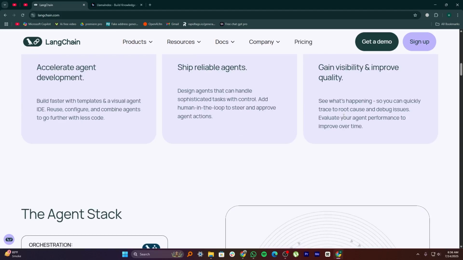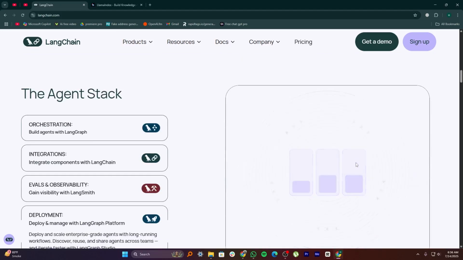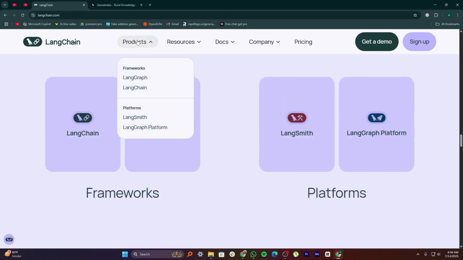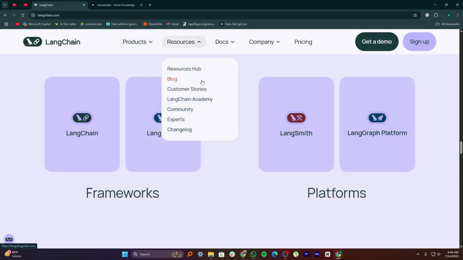LANGCHAIN is a powerful tool that helps developers build apps using large language models like ChatGPT. It makes it easier to connect models with data, tools, and workflows in a smart way. You can create complex chains of tasks like asking questions, summarizing, or making decisions.